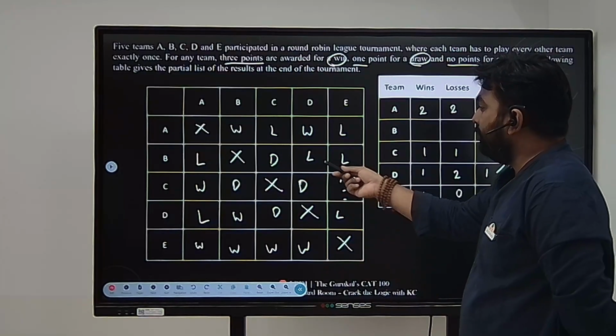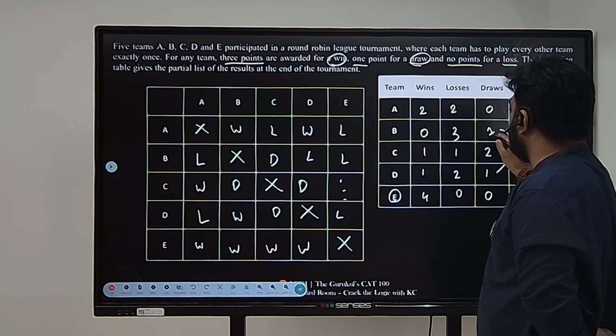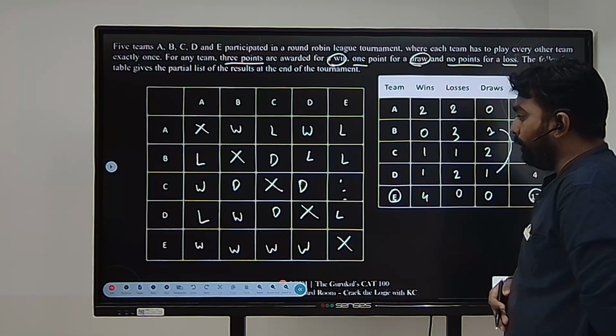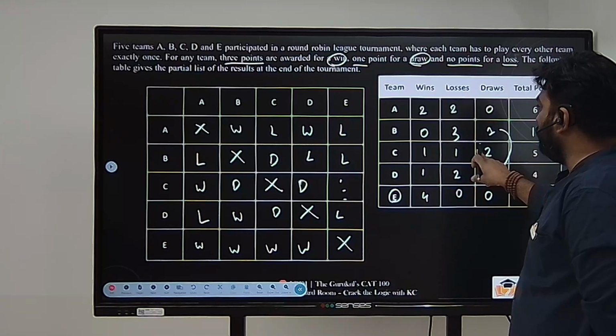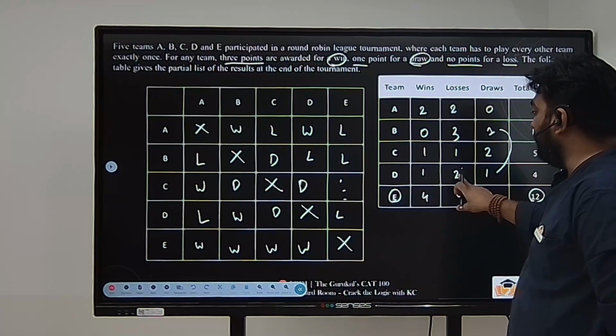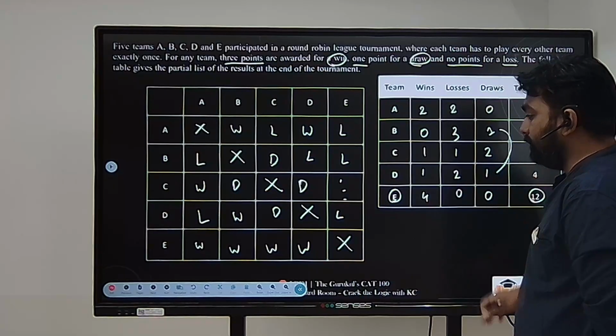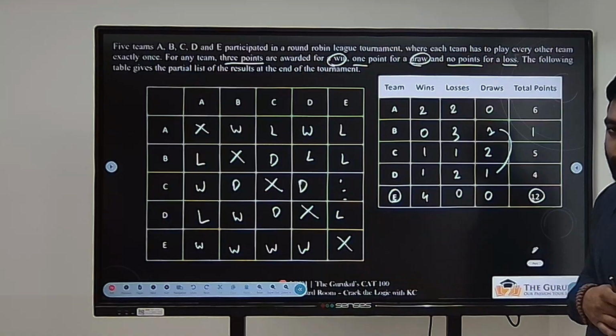Very good. For B, I'm having zero wins, three losses, one draw. That is 1 point. For C, I have one win, two draws, one loss, 5 points. For D, I'm having one win, one draw, two losses, 4 points. For E, four wins, zero loss, zero draw.